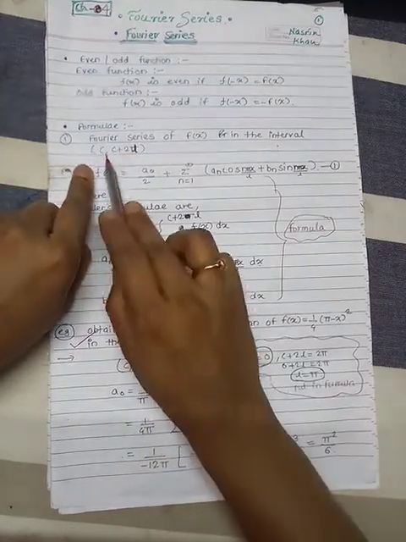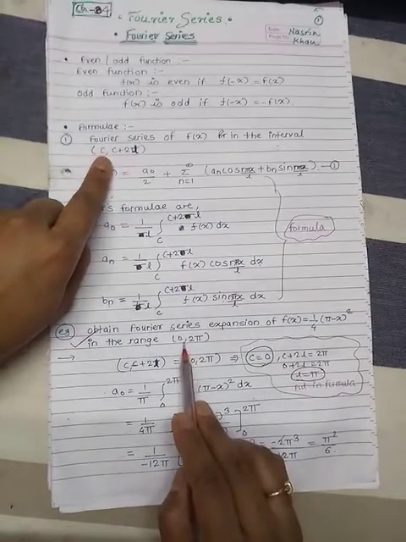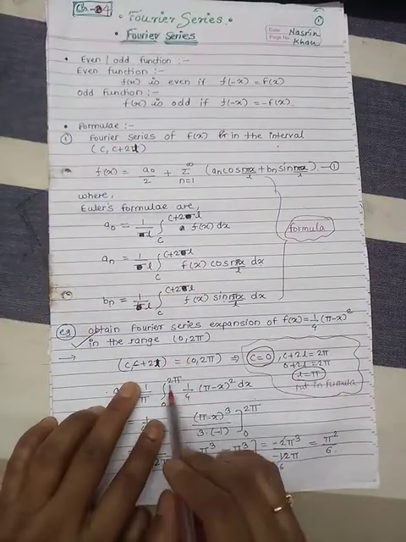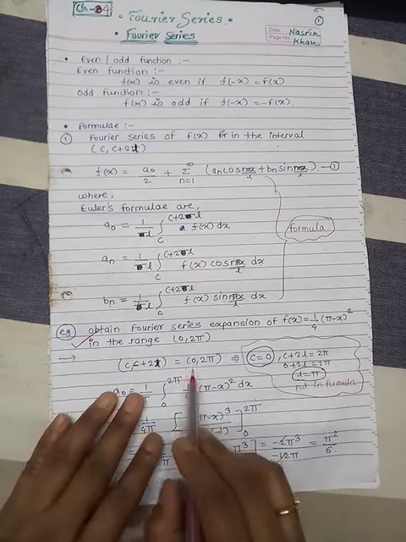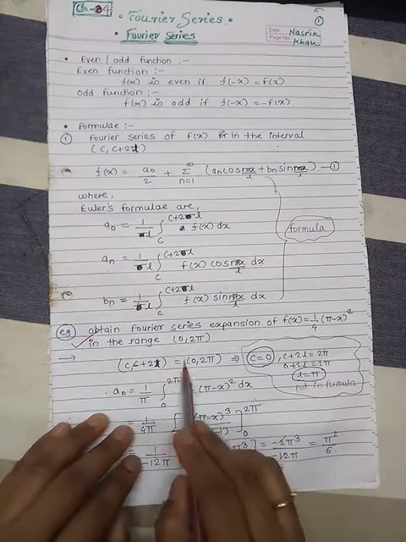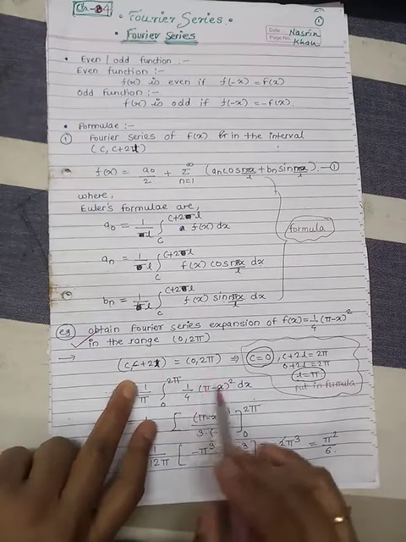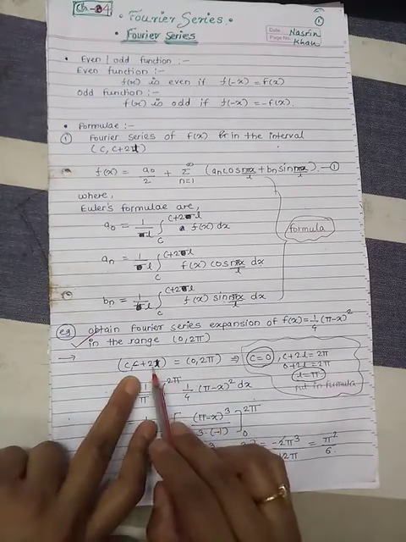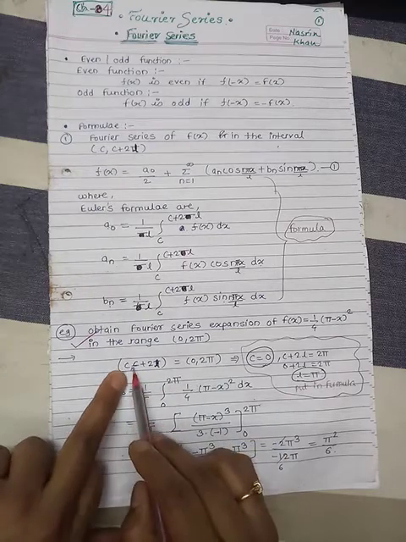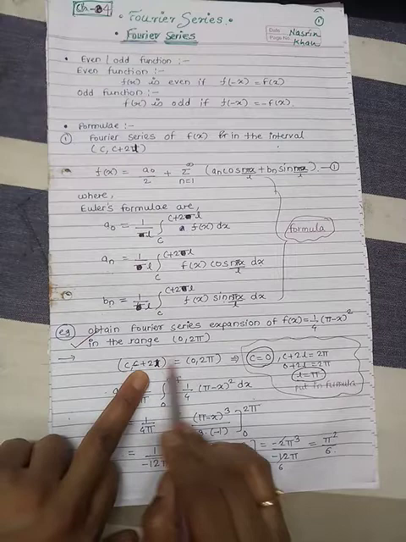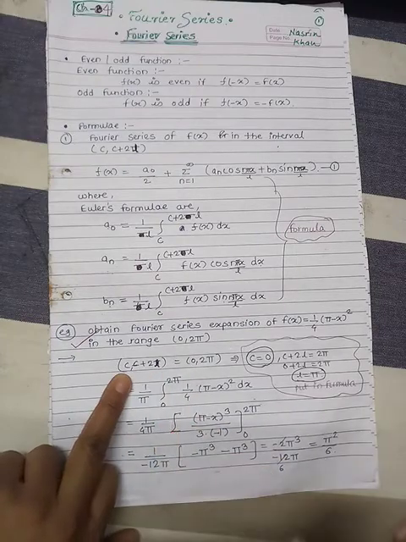So compare the c to c plus 2l interval with the given interval 0 to 2 pi. Comparison of two intervals means putting the two intervals with an equal sign, c to c plus 2l equal to 0 to 2 pi. So by comparison of two intervals, we get values by comparing the first position value as well as the second position value, with the equal sign.